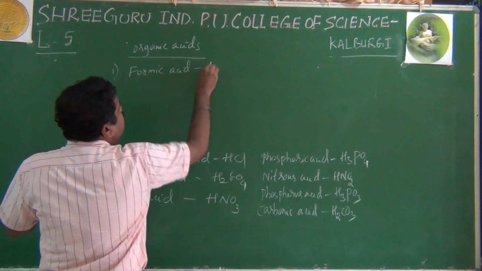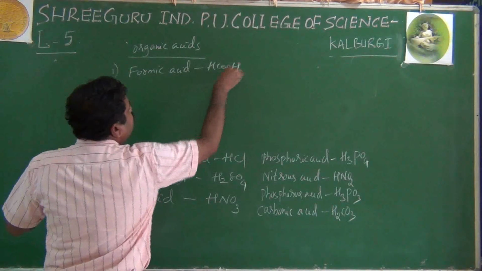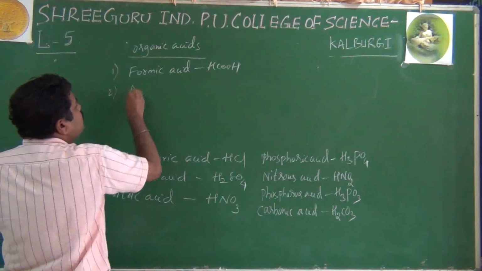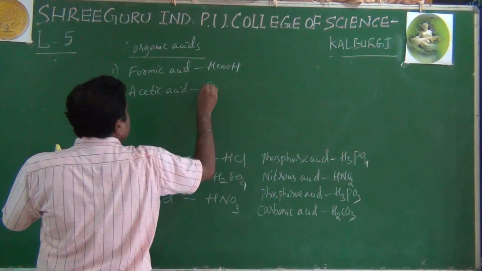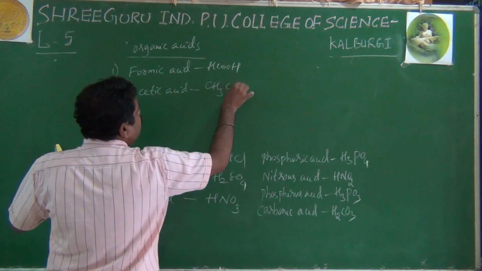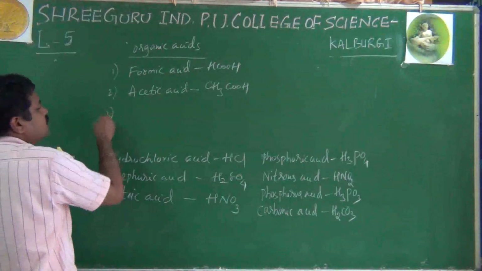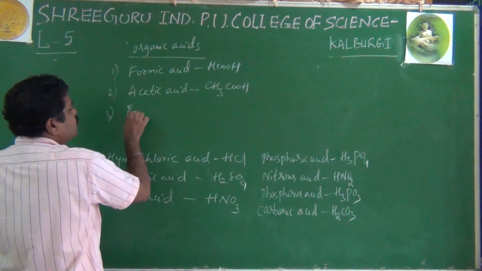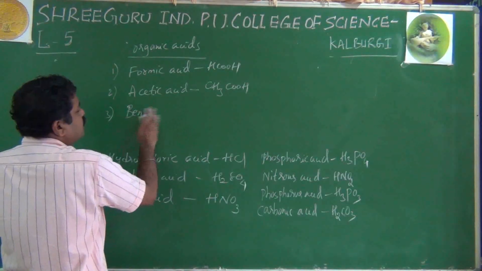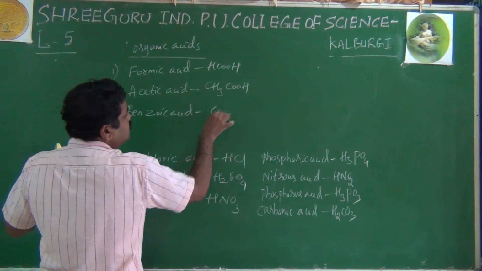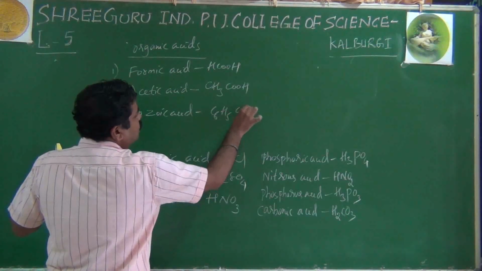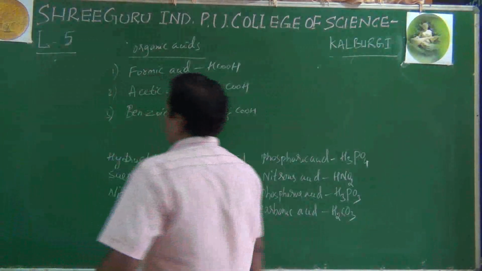Formic acid, HCOOH. Then acetic acid, CH3COOH. Then benzoic acid, C6H5COOH.